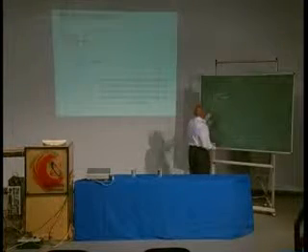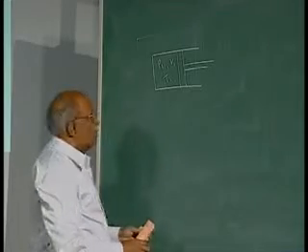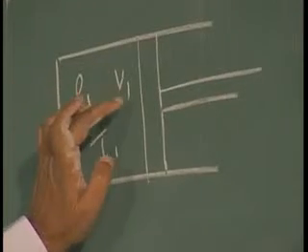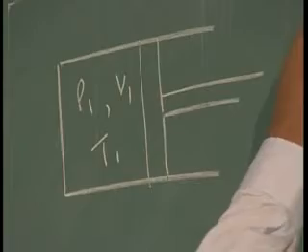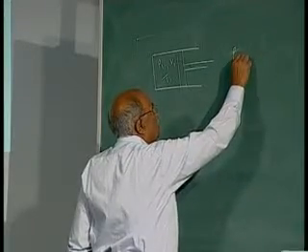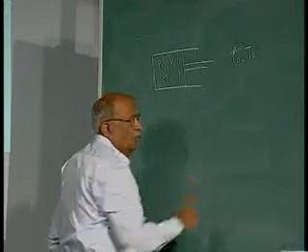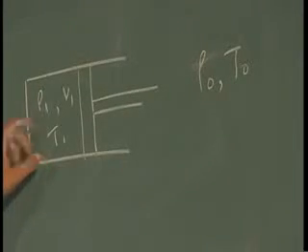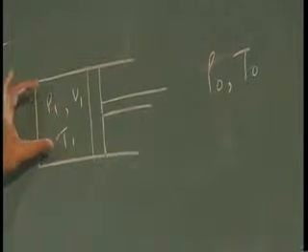Suppose there is a system consisting of a cylinder and a piston. The working fluid in this system is at pressure P1, volume V1 and temperature T1. The outside environmental temperature, pressure and volume would be P0 and T0. This system being at a particular level has certain availability.